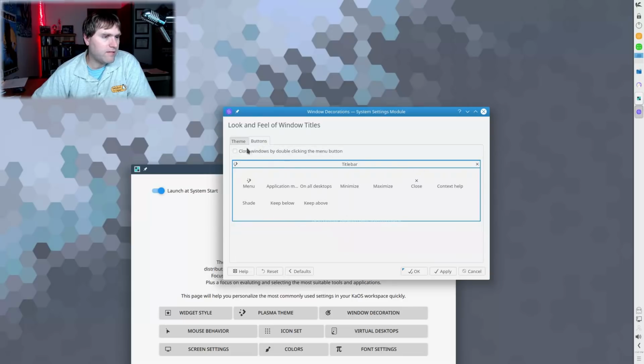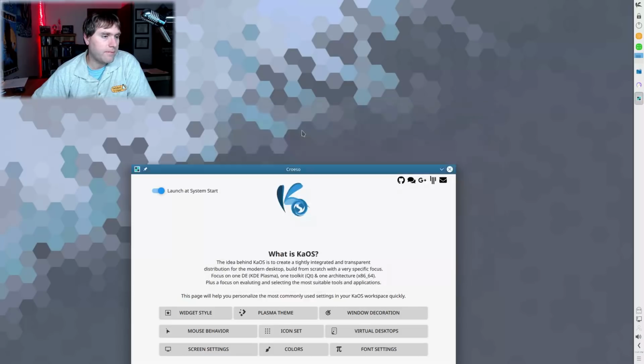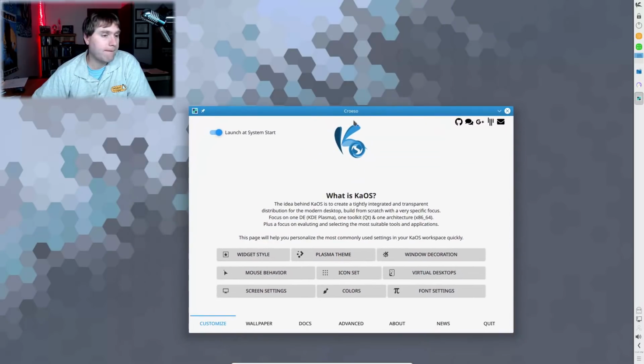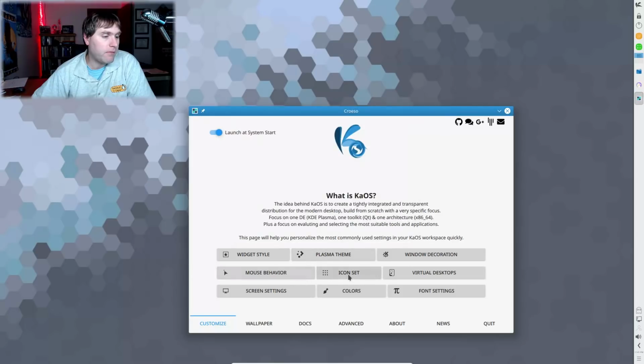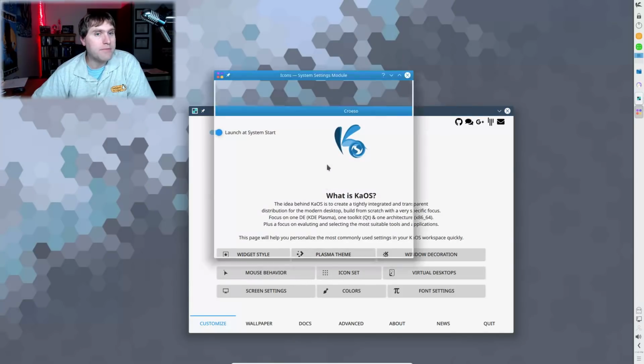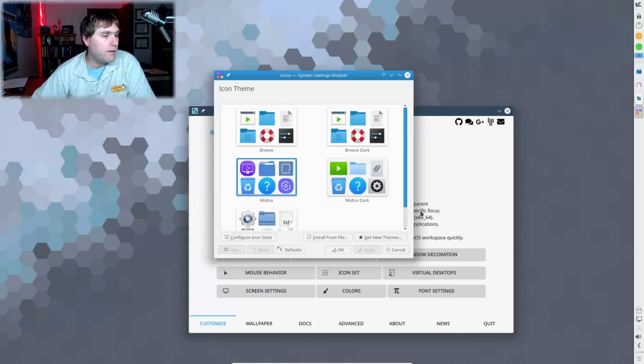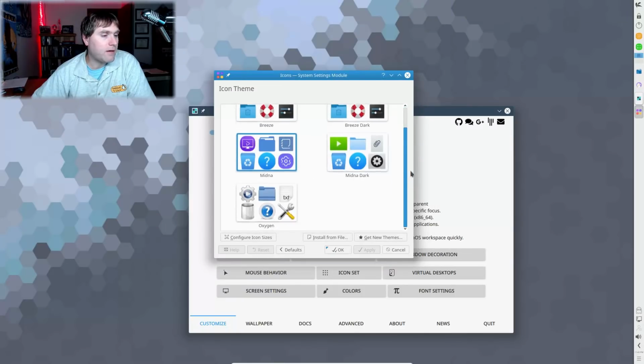And then buttons, it looks like we just have this one. Okay, here's mouse behavior: left-handed, right-handed. We don't have the option here for whether we're going to use single click or double click. I don't see that option. So again, here are our icon choices. We just have a couple of icon packs installed.